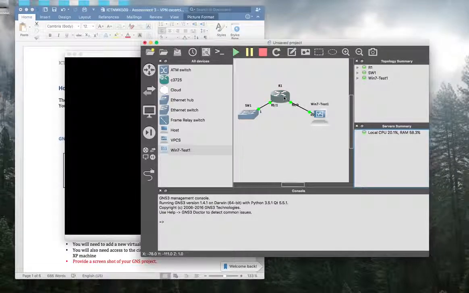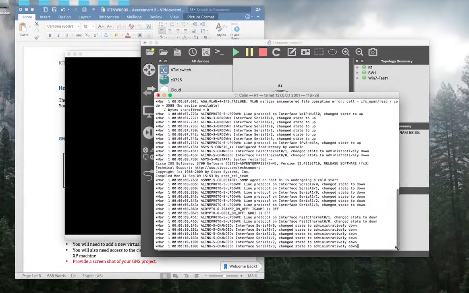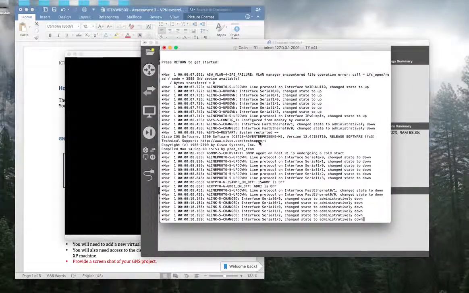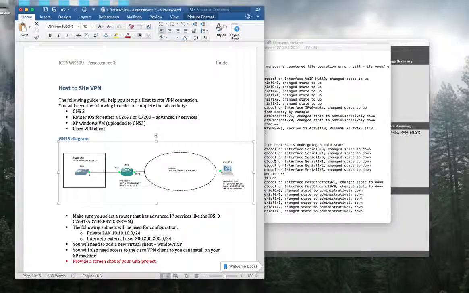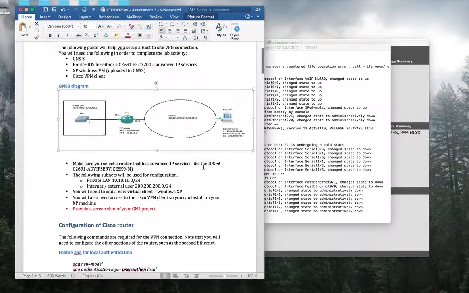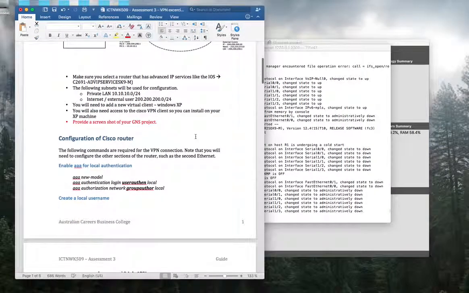In the meantime, I would like to set up the router first. Double click. You need to read all of this guide. That's your first step, okay?